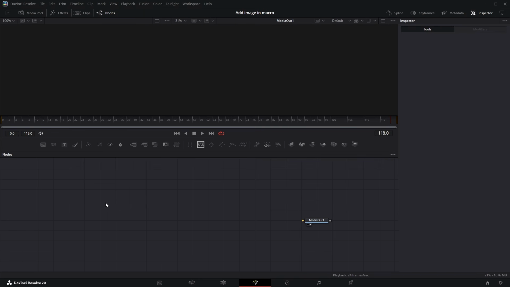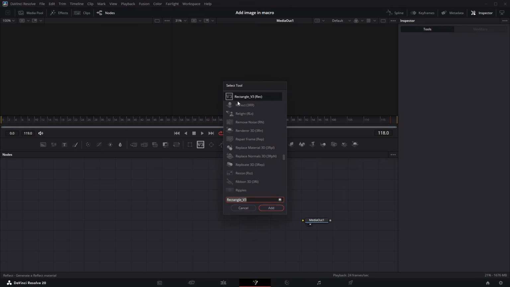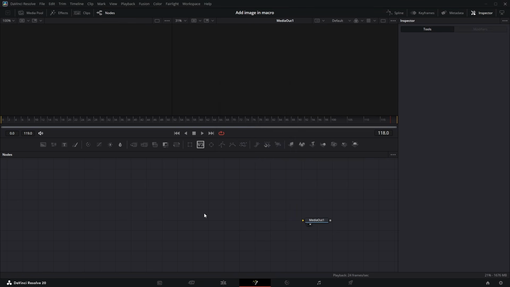Hi everyone, today I will teach how to install Rectangle V3 in Fusion page. If you do not have Rectangle V3, then the link is in our description.